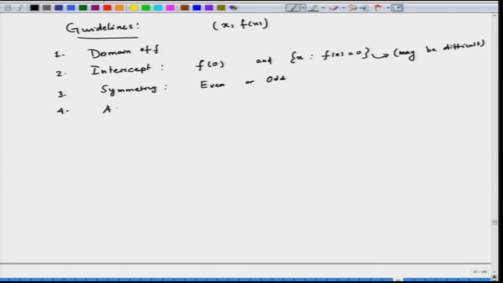Now we will check asymptotes. There will be three, that means we will need to check whether there exists a vertical, horizontal, and slant asymptote. Then, if our function is differentiable, we know that we can determine when the function is increasing or decreasing by the first derivative test. So, intervals.